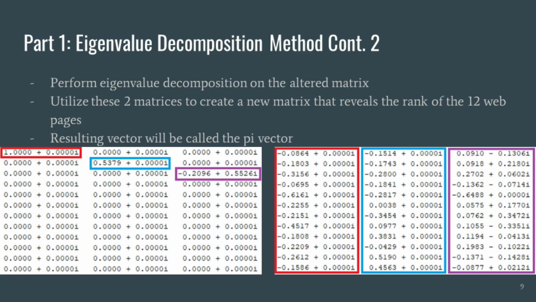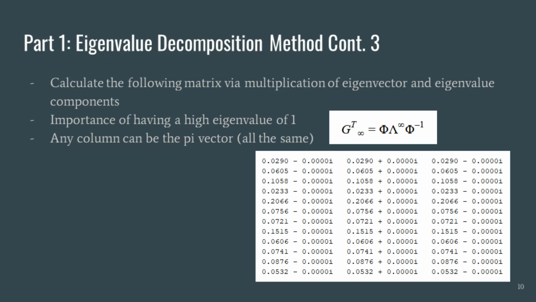The first diagonal entry of the eigenvalue matrix corresponds to the first column of the eigenvector matrix. The second diagonal corresponds to the second column, and so on for all 12 columns. These two matrices are important because a combination of them will create the vector that shows the ranks of the 12 web pages, which we will call the pi vector. So to do that, we create a new matrix called G transpose to the power of infinity, which is the product of the eigenvector matrix, the eigenvalue matrix raised to infinity, and the inverse of the eigenvector matrix. The formula can be seen here.